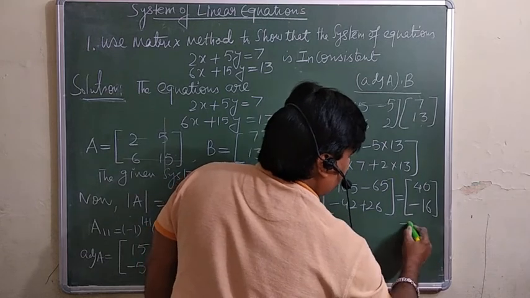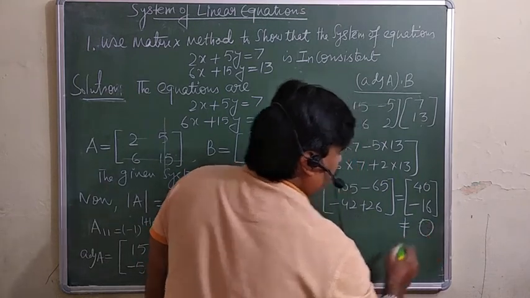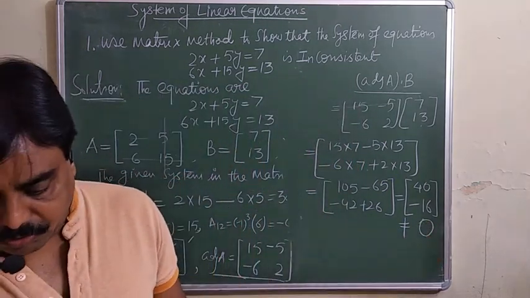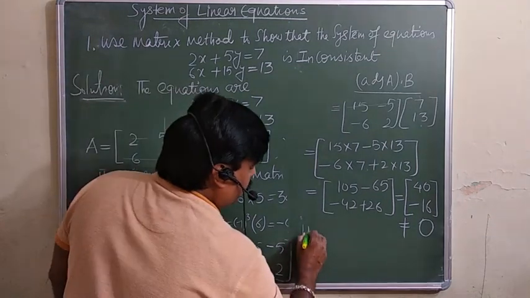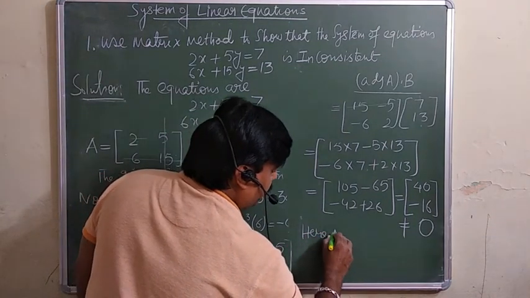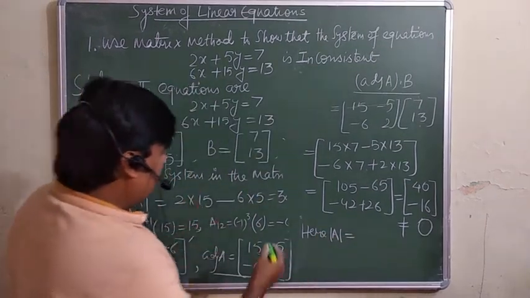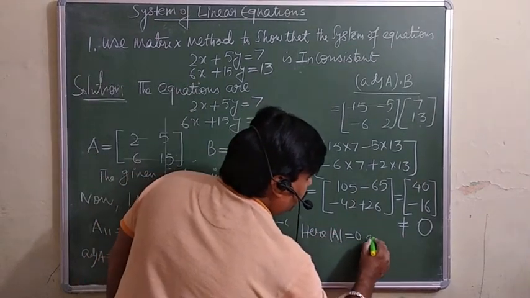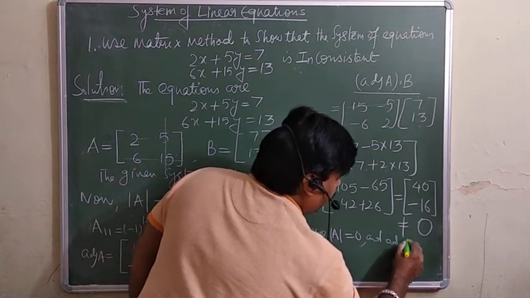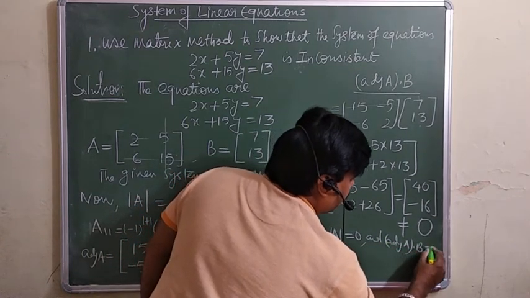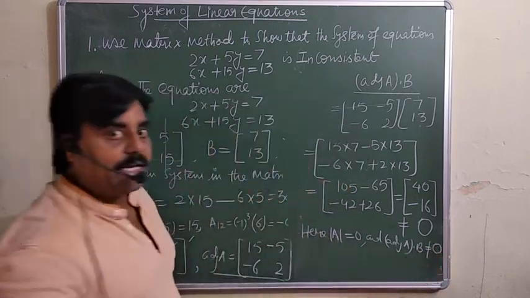This one is not equal to the null matrix. It means here what you are getting is that the determinant of the matrix A is equal to 0 and adjoint A into B is not equal to the 0 matrix.